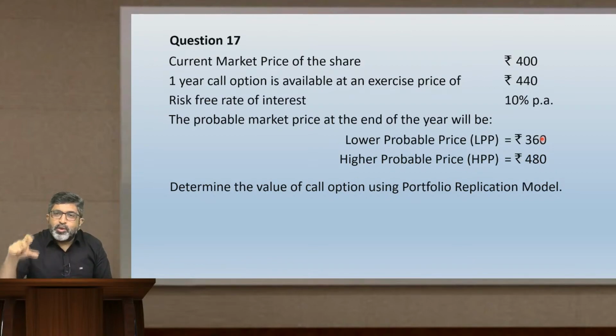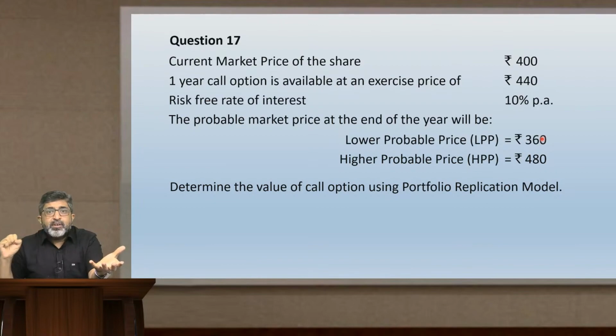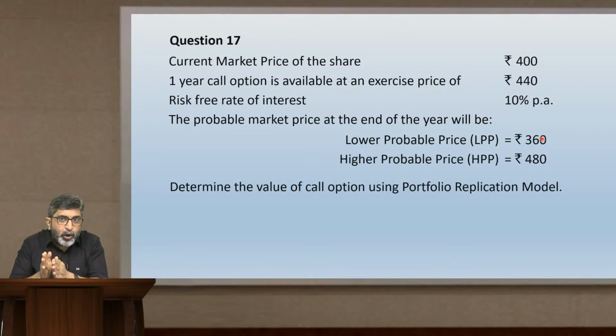Now you take a ratio of spread in share price divided by spread in option value. Spread in share price is 120 divided by spread in option value, that is 40. 120 divided by 40 will give you 3. That means if you want to create a replica, for every one share you create a portfolio of 3 call options. So if you have 100 shares, you have 300 call options. If you have 500 shares, you have 1500 call options. The number of call options should be 3 times the number of shares. One thing done.